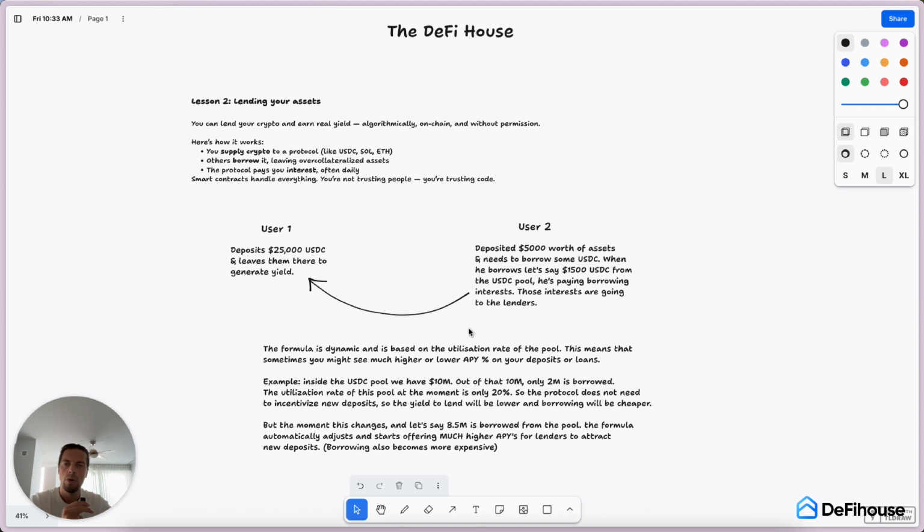And then once I show you that, your homework will be to go ahead and deploy some capital into the protocol as well. This could be a small amount of USDC or ETH or whatever asset you have. But just to feel the rhythm, feel the pulse, how it works practically. Because theory is one thing, but when you try it yourself, that's a complete new level. So now let's jump straight onto the protocol and let me show you how to deposit some assets and make your crypto work for you right away, the easiest way.